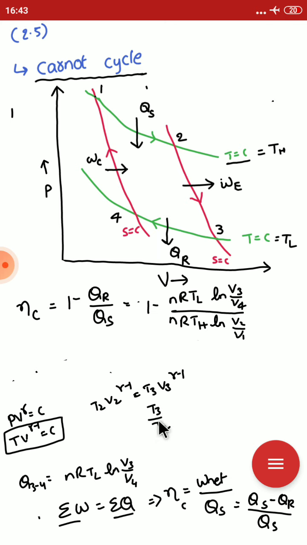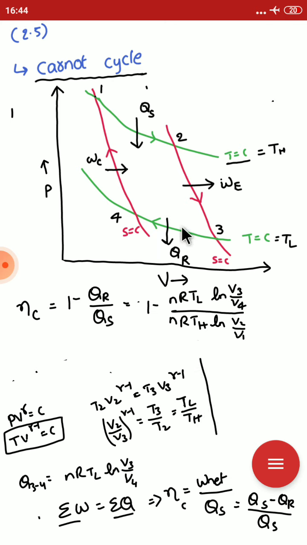This is simplification only, nothing more. Here T3 is the lower temperature, and T2 is the higher temperature.